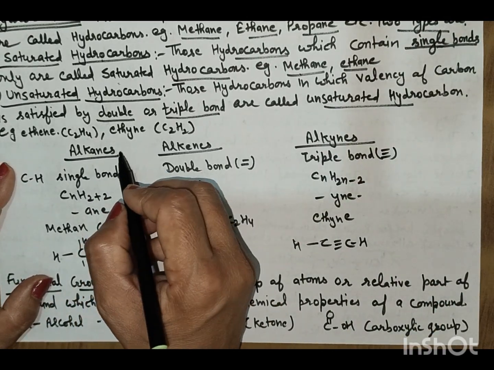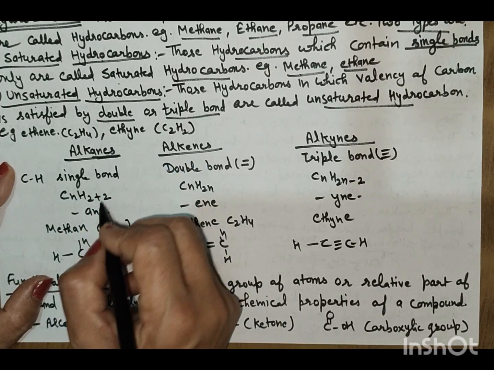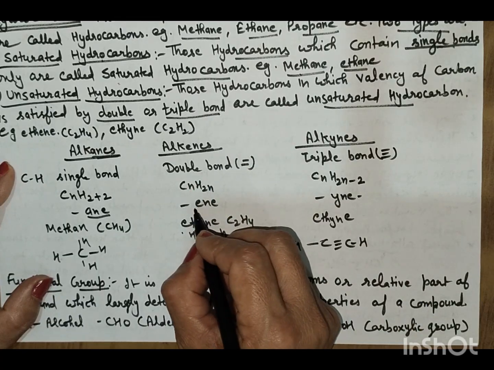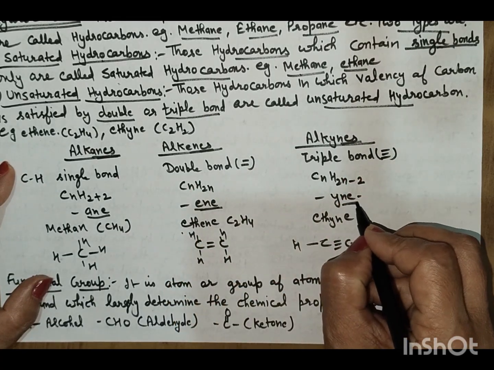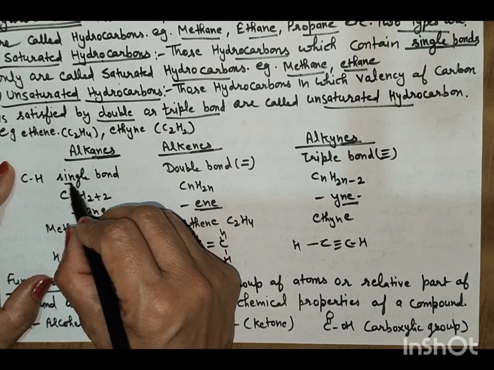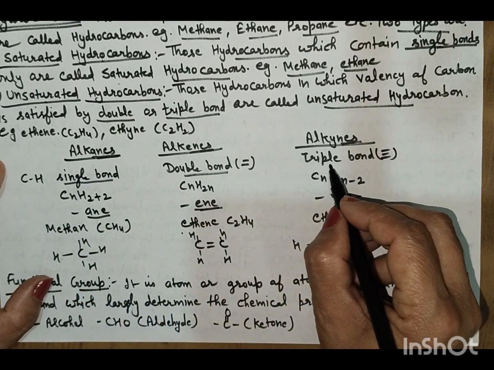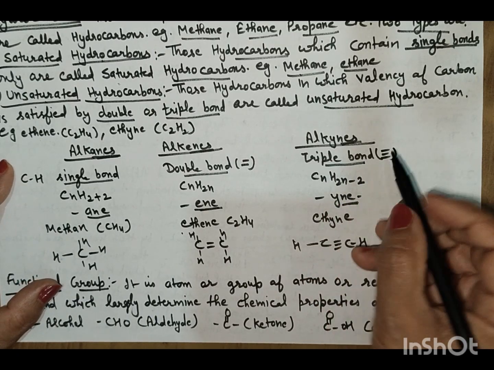Alkanes have the suffix -ane and show single bonds. Alkenes have the suffix -ene and show double bonds. Alkynes have the suffix -yne and show triple bonds between carbon atoms.